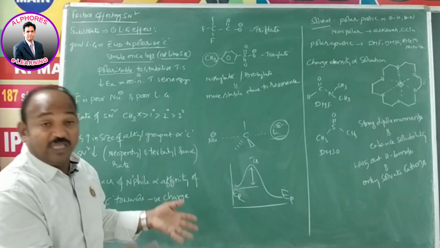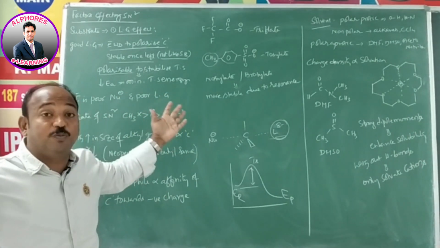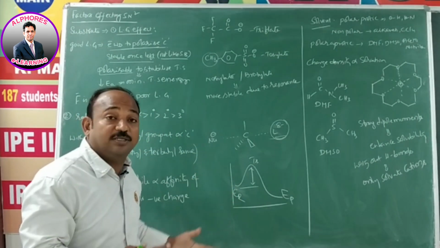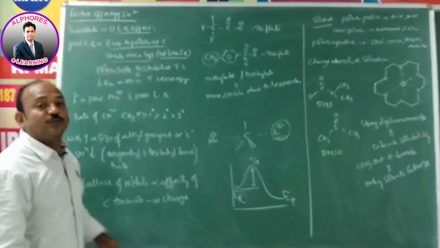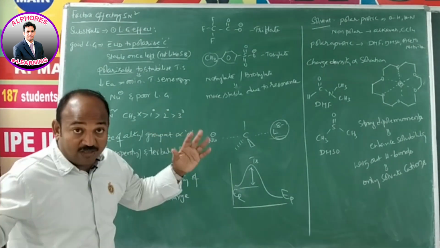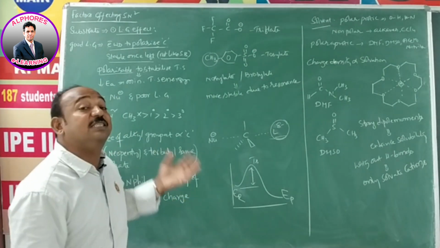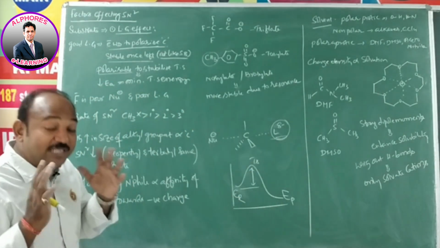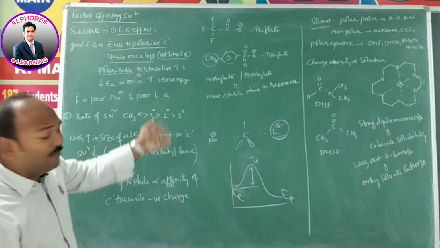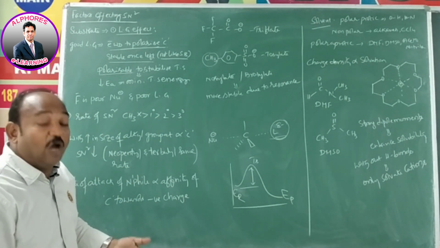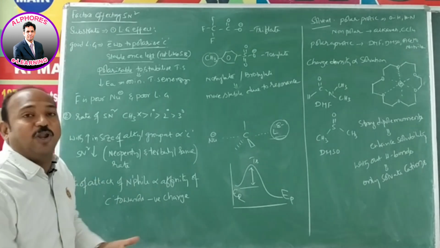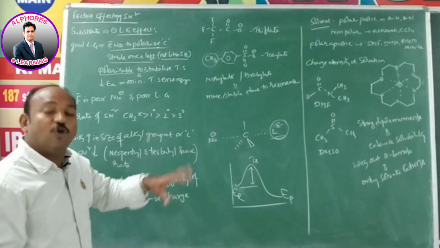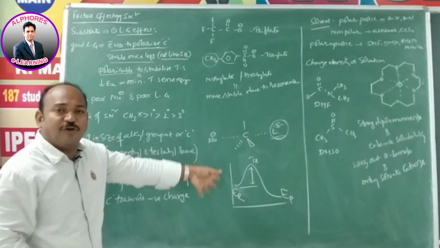Just now we discussed that. If the leaving group is a large group, does it have more charge density or less charge density? Less charge density. So less charge density and large size, these two are parameters for easily polarizable. So if the leaving group is easily polarizable, then it is a good leaving group. How good a leaving group? How does it make more SN2? If it is easily polarizable, it makes the transition state energy less. So at very less energy, the transition state forms.